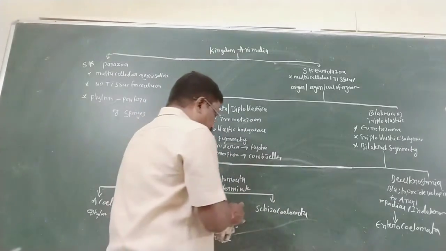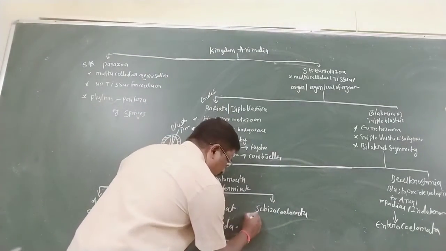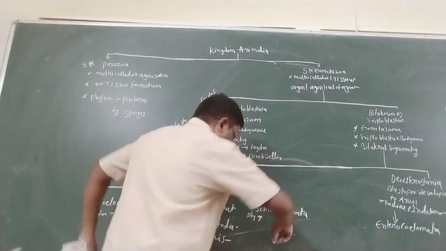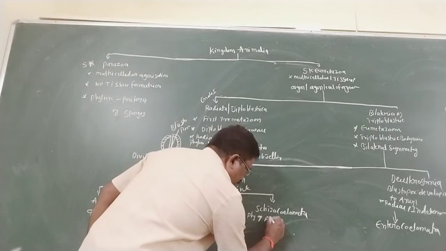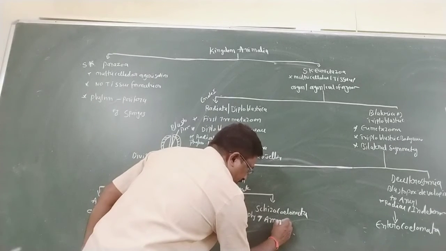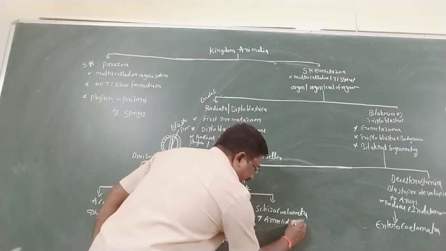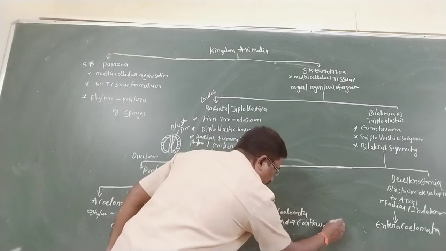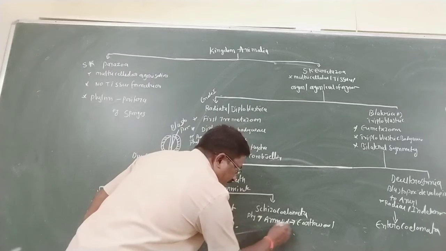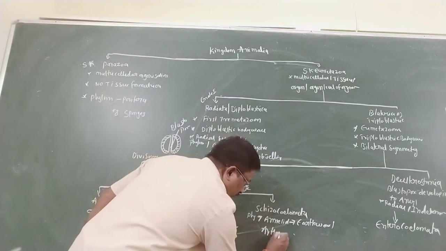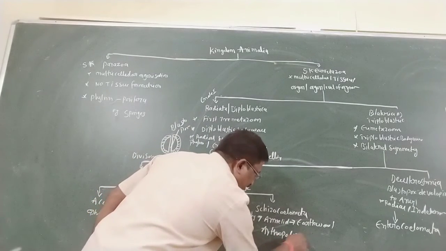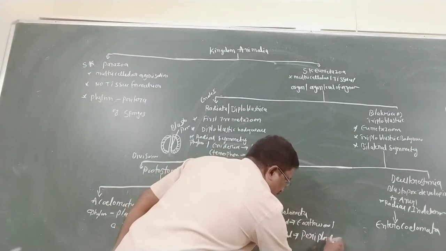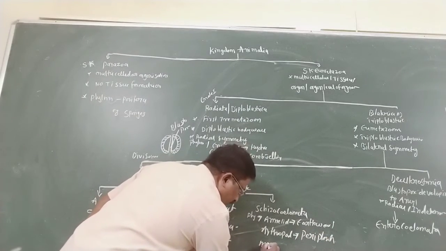Schizocoelomate phyla: Annelida, example Nereis or Pheretima; Arthropoda, example Periplaneta; and Mollusca.